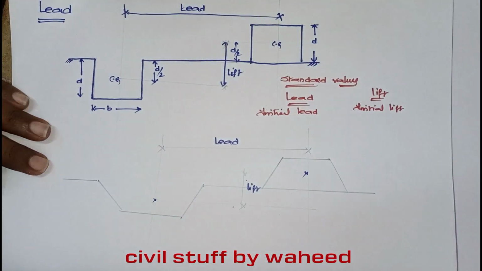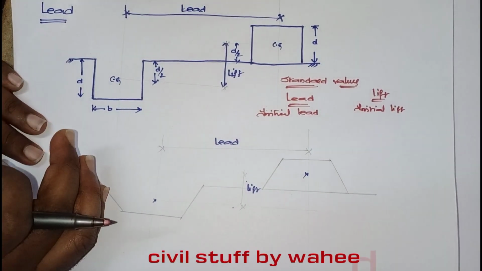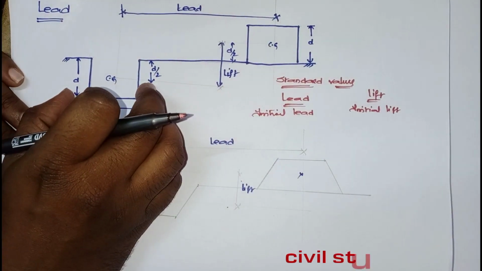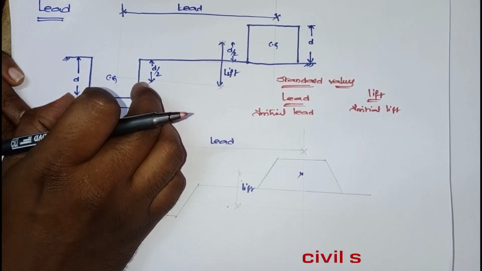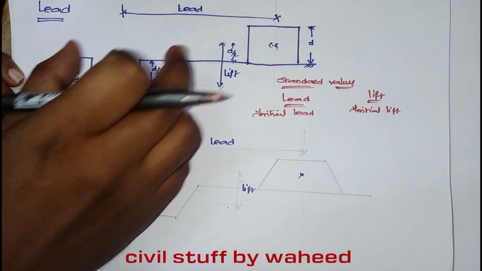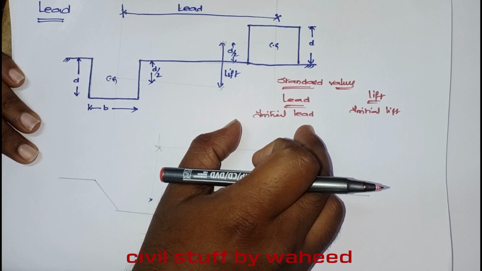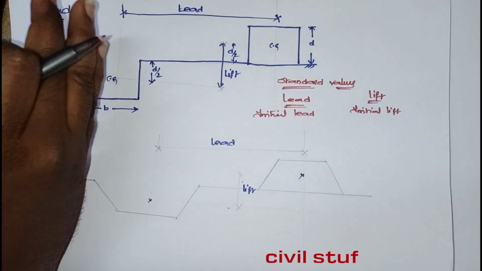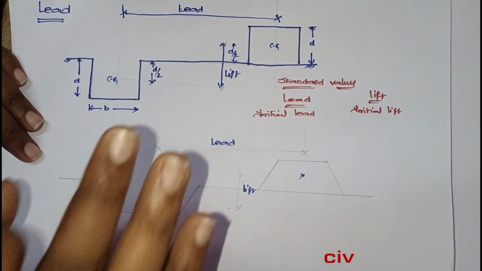Initial means some rate will be proposed for excavating the pit. In that only they will be giving the amount for the initial lead also, which includes, if you excavate here, carrying up to 10 meters like that.